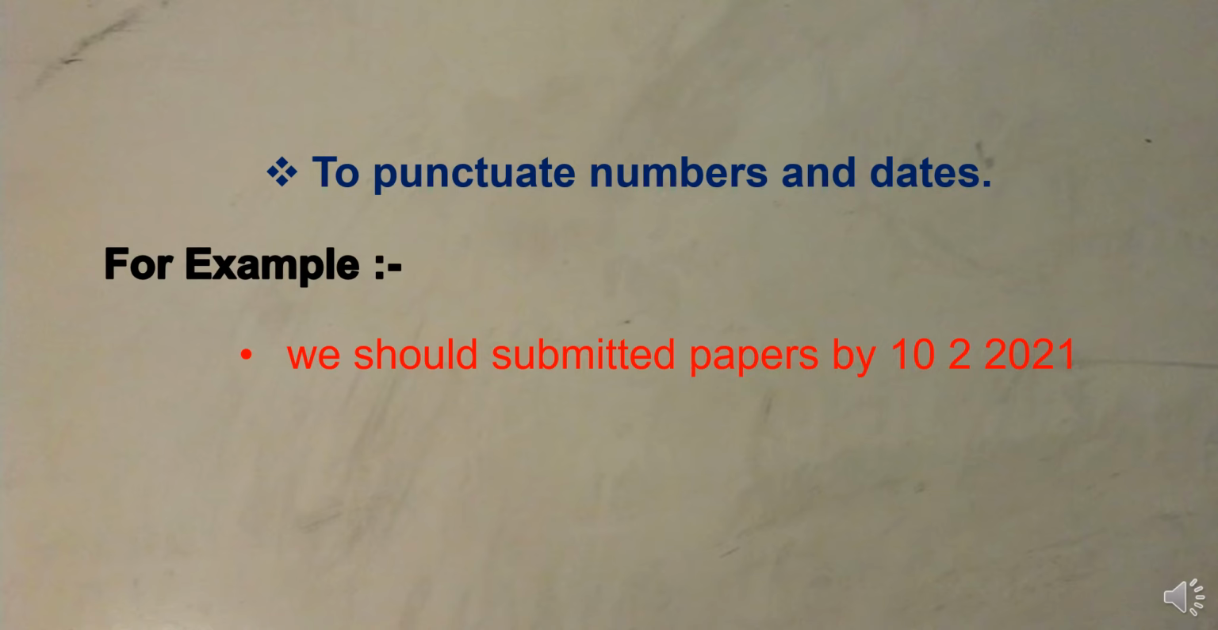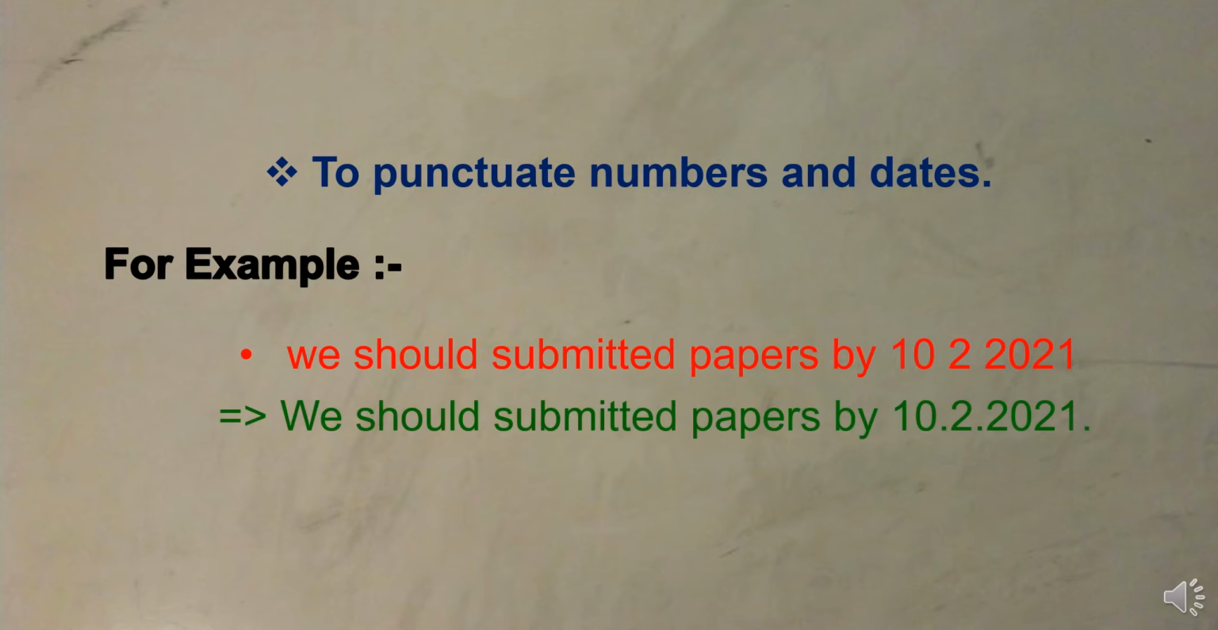And just because W is the first letter of the sentence, we will write W as a capital letter. So what will be the answer? We should submit papers by 10/2/2021. Just like this. Understand? So these are the rules of the full stops. I hope you have cleared all the rules where we use the full stops, right? In which conditions, in which cases we use the full stop.